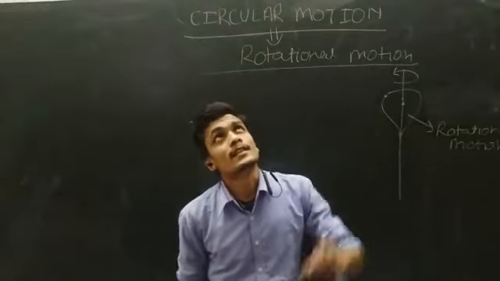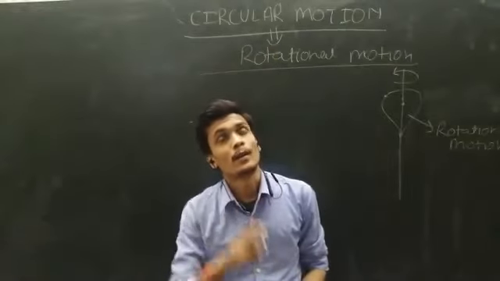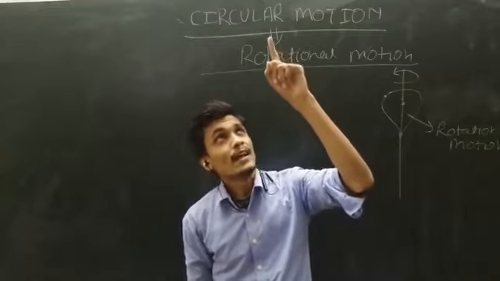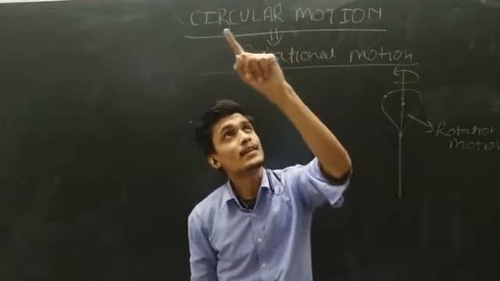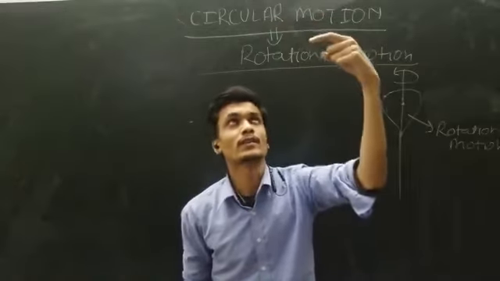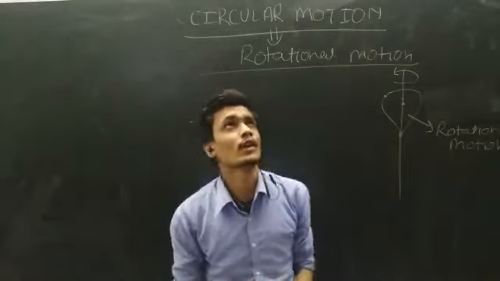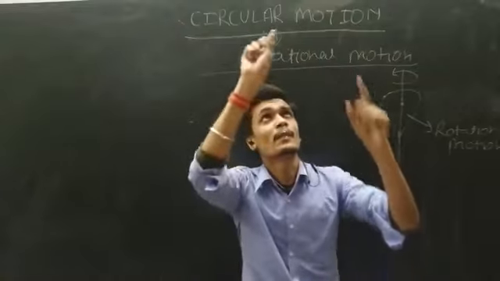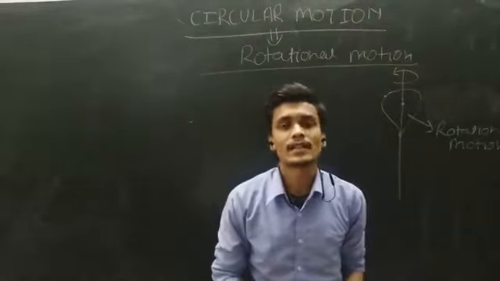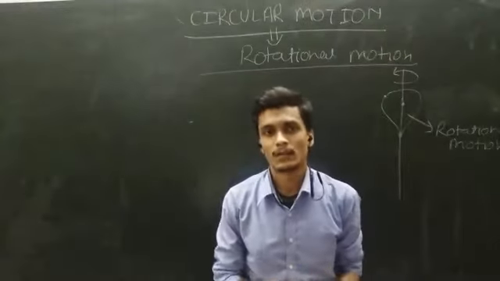But see the blade of this fan. This blade is moving from one place to another place with respect to this centroidal axis, with respect to time.